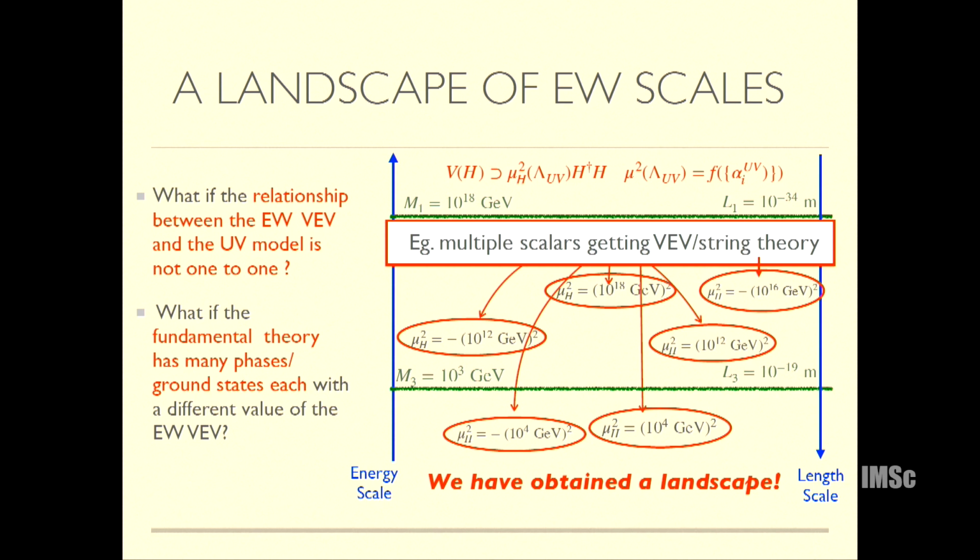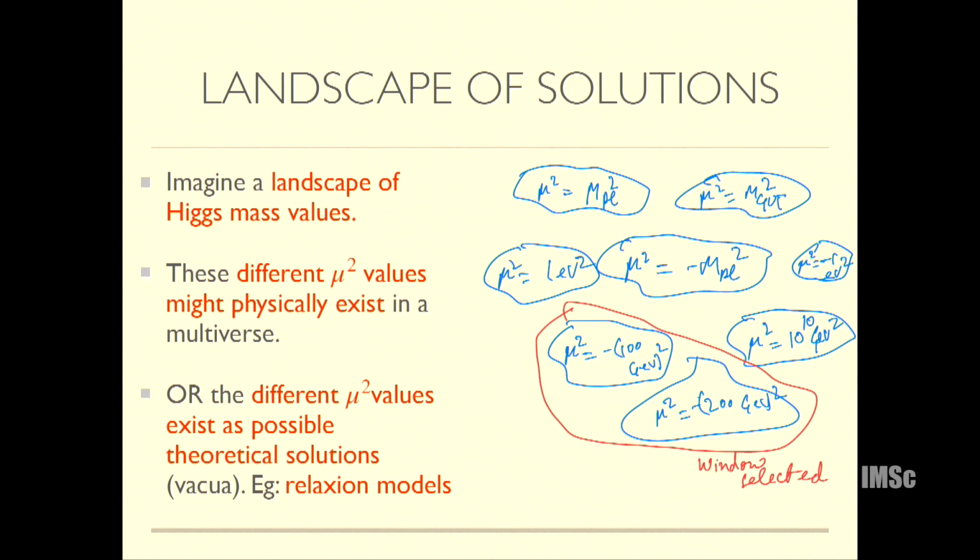This is what I would mean by a landscape: in the IR there are many ground states, many different vacua, where in each the Higgs mass is different. In the next few slides I'm going to review solutions that have been proposed in the last decade which use this kind of idea. Let's say there are many vacua. Because of what we saw in the first slide, most of these vacua will indeed have the Higgs mu squared very high, like M_Planck squared or M_GUT squared or whatever. But in some very small number, just by accident, you might have a Higgs mass squared that is small.